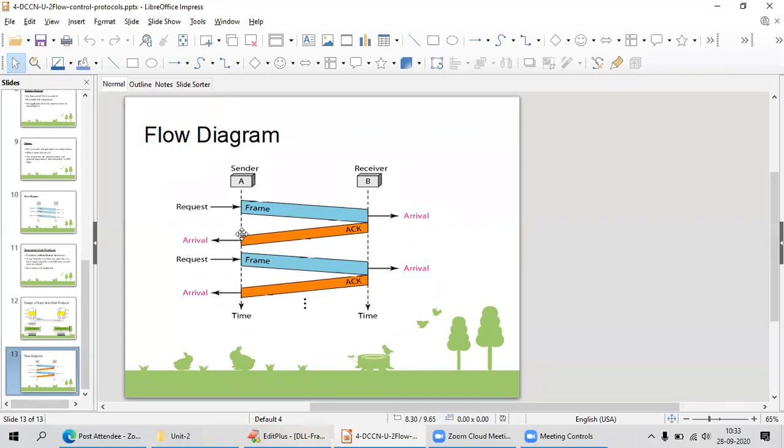Okay, in this particular case, problems will occur in the next things. I already sent that particular message to my receiver, but the receiver is not sending me the acknowledgement. In that case, what will happen? It will wait until then. We are thinking that it is the ideal channel. That should not happen, that is not happening in an ideal channel. But in the real world, it won't be like that.